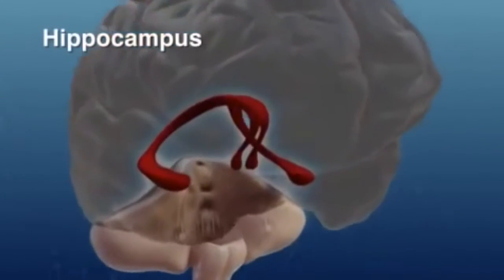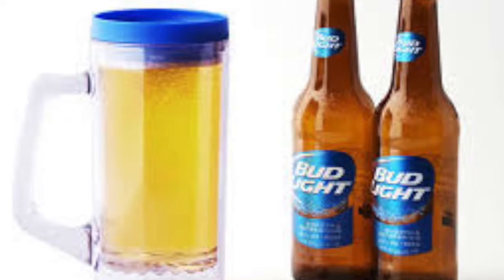The hippocampus. This is the area where memories are made. When alcohol reaches this region, a person may have trouble remembering something he or she just learned, such as a name or a phone number. This can happen after just one or two drinks.